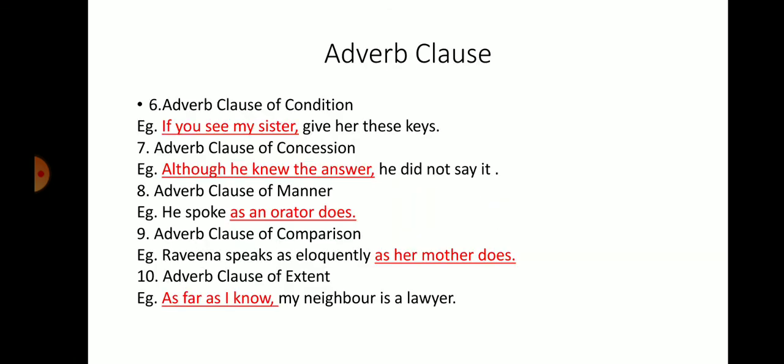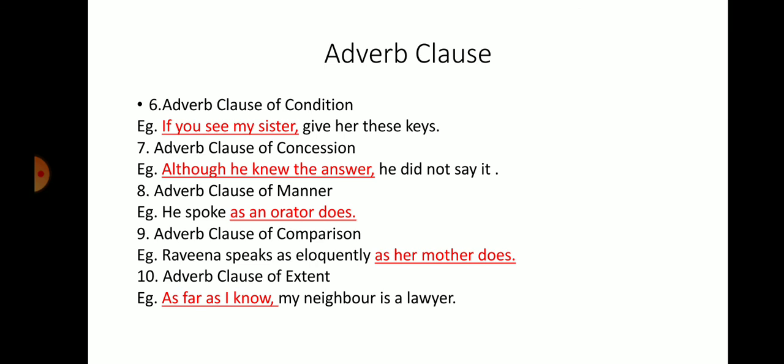Coming to the next, adverb clause of condition. Now in our sentence we have a condition. If you see my sister, give her the keys. So the sentence is telling you, if you see my sister, then you have to give her the keys; there's a condition. If you study hard, you will get an iPhone. Then adverb clause of concession. Although he knew the answer, he did not say it.